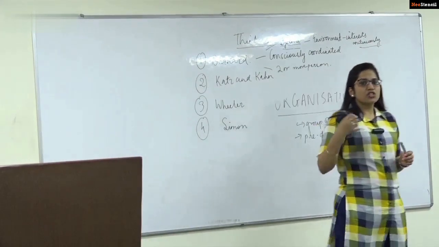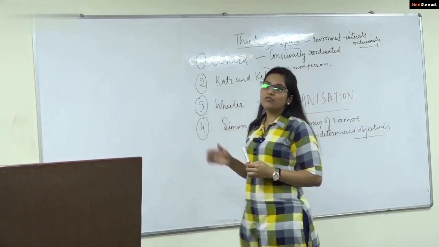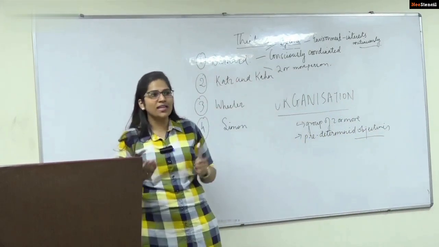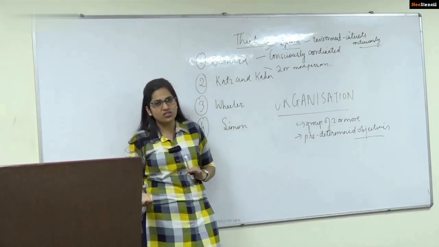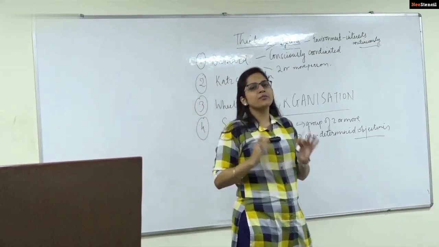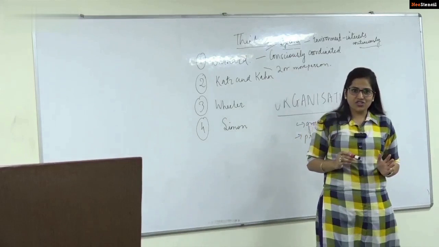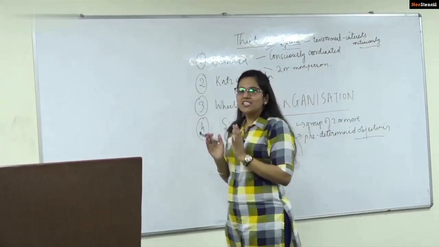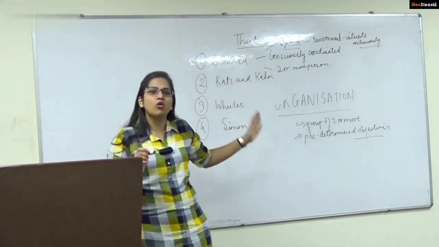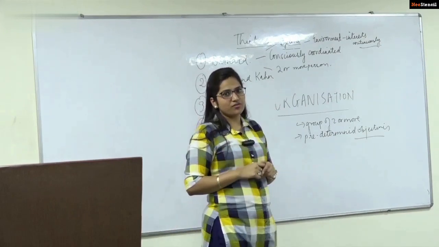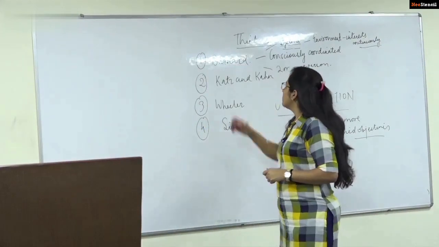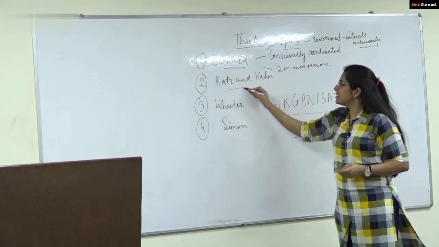in advance, which are determined at the time of formation of the organization. It's not that only one goal is achieved, they keep on changing, but every individual is working towards accomplishment of those goals. Fine. So it is a conscious coordination. It is something that has been created, keeping in mind the goals of the organization, the goals that are to be achieved. Then the next thing, after Barnard, we have Katz and Kahn.